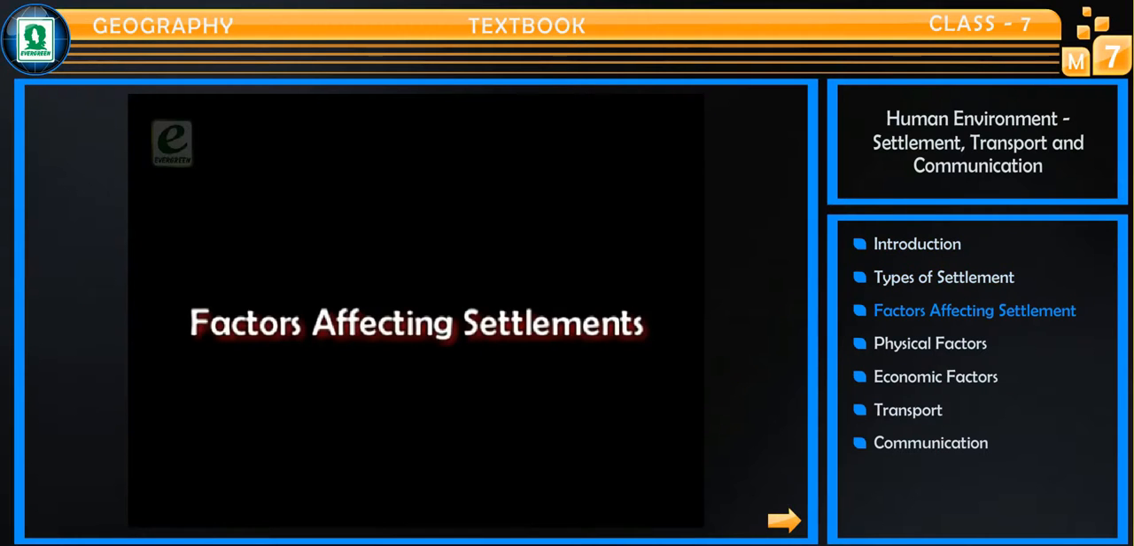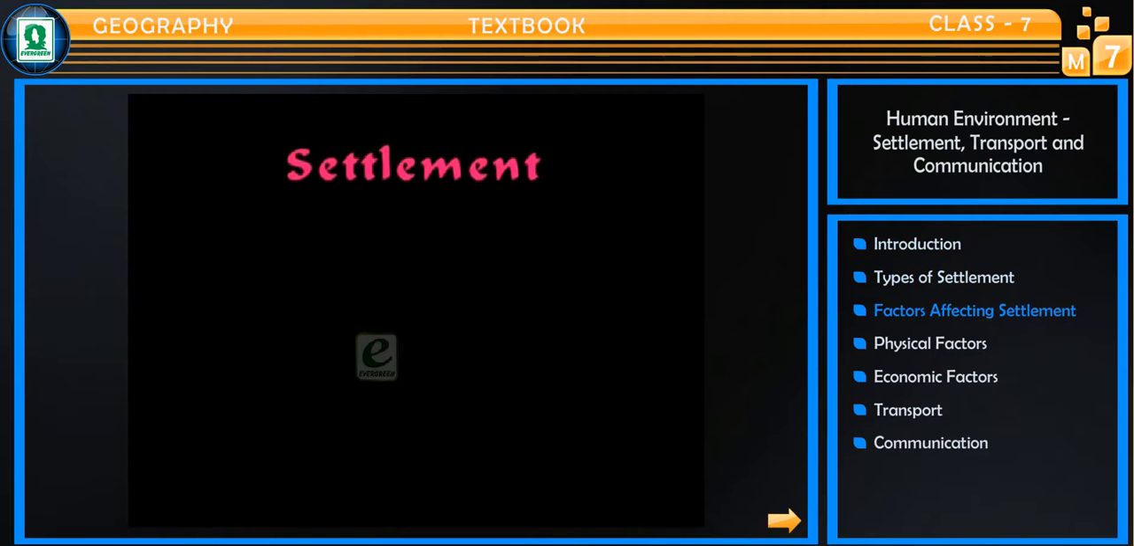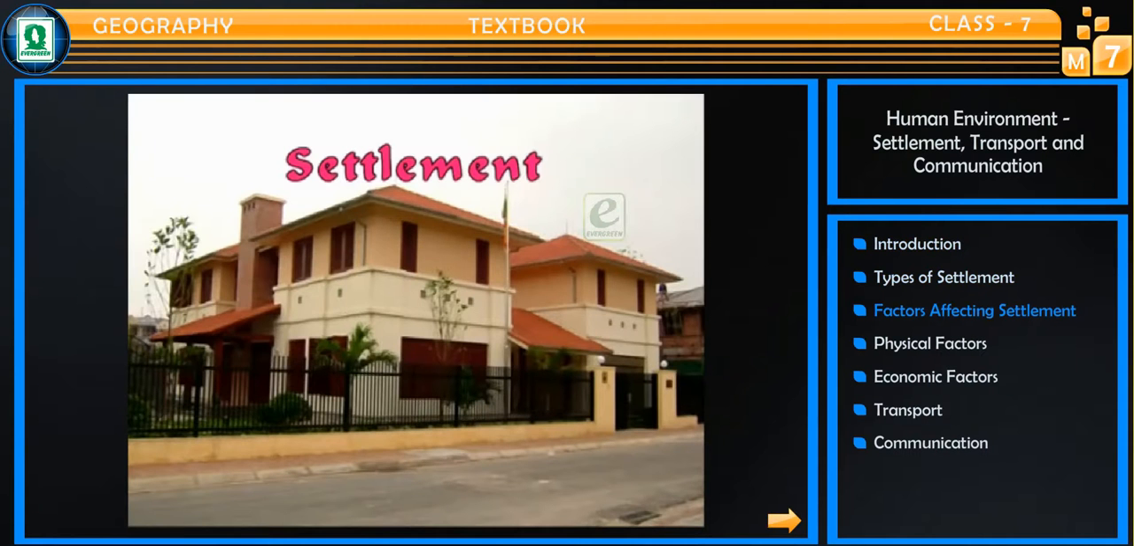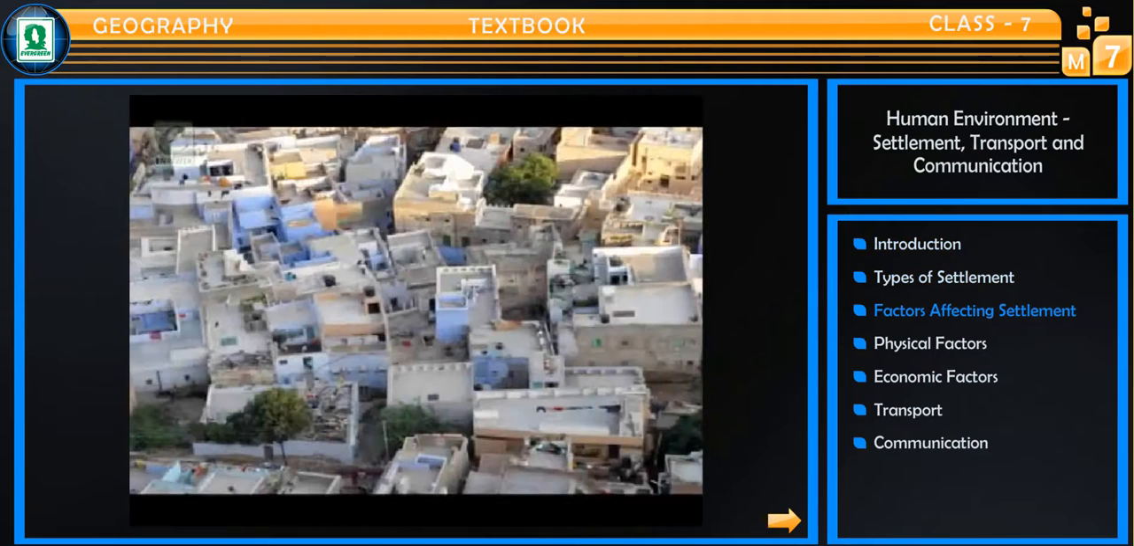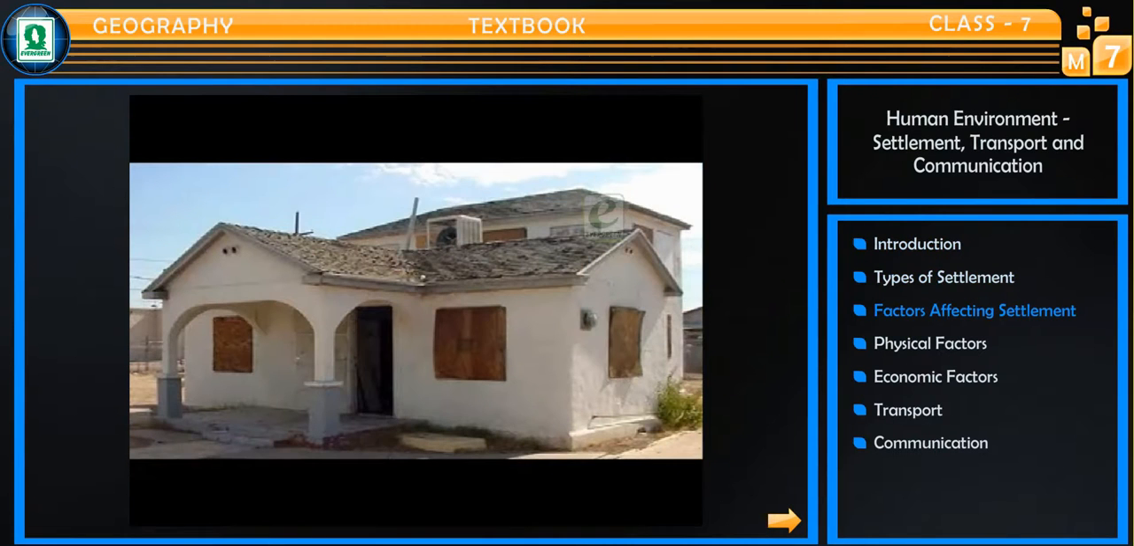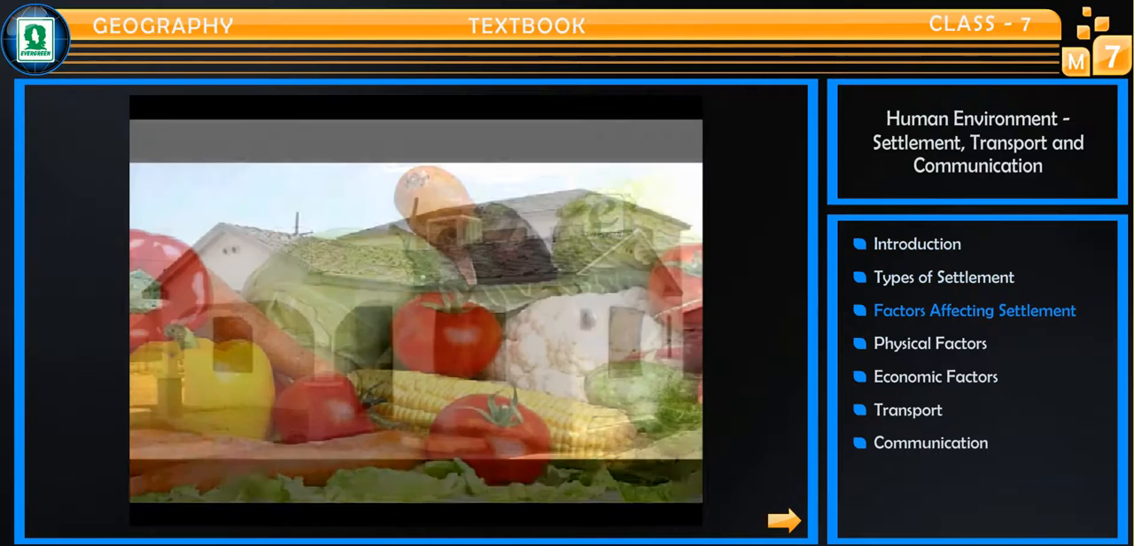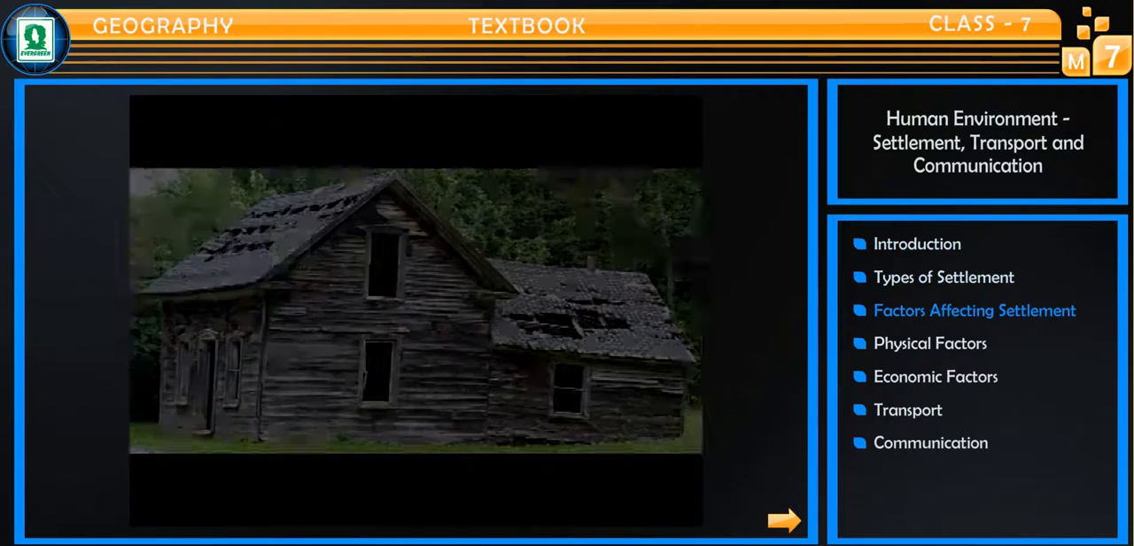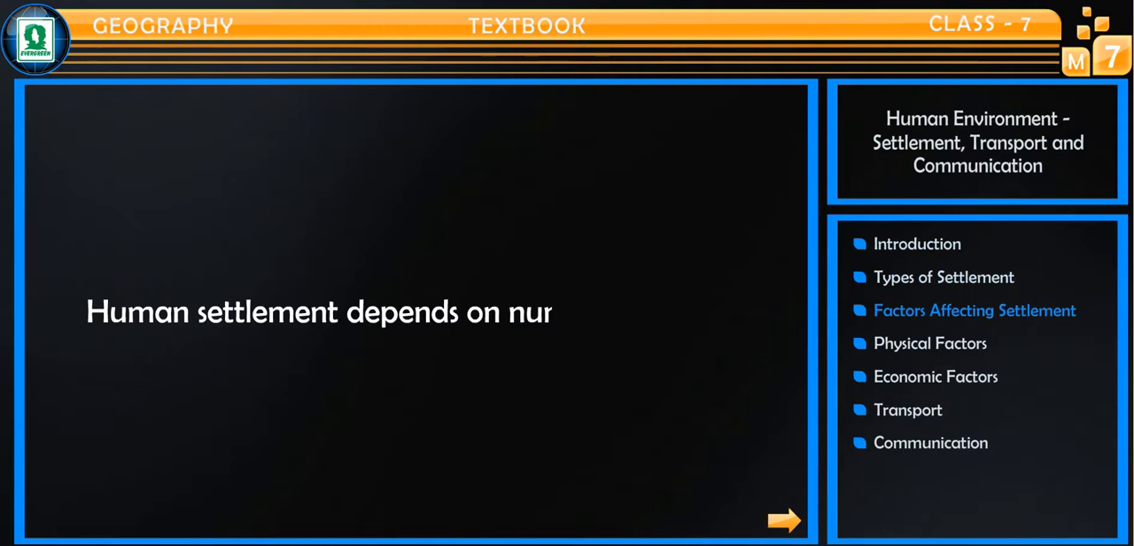Factors affecting settlements. Settlement: a question of selecting a place of home. When choosing a place to settle, one must look for a place which can fulfill his basic needs of food and shelter. Human settlements depend on a number of factors.